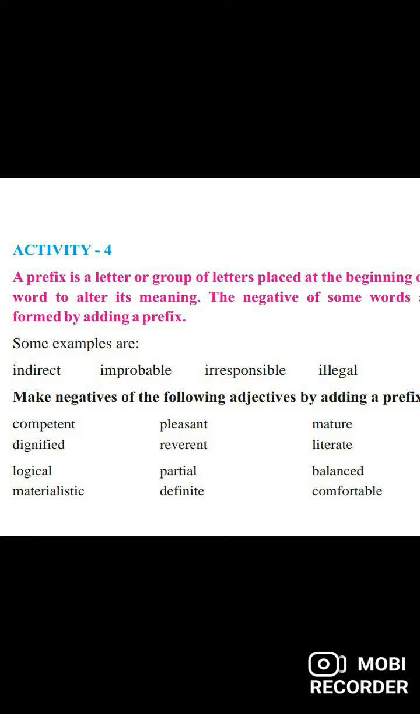From this activity 4, that is a prefix which you have studied, I'll repeat. A prefix is a letter or group of letters placed at the beginning of the word to alter its meaning. The negative of some words is formed by adding a prefix. So it is a very easy and beautiful exercise which you can do today. I'll post the worksheets for the same.